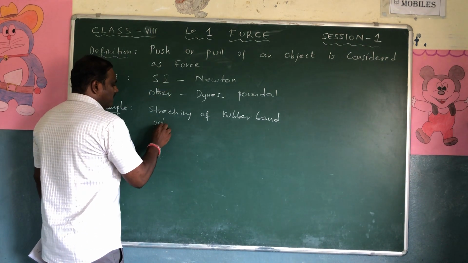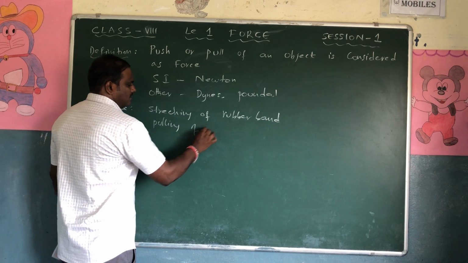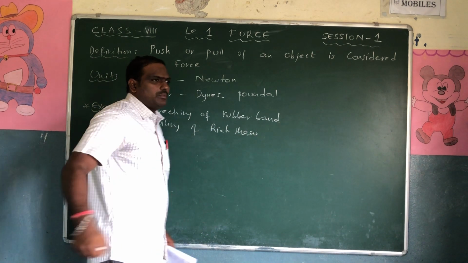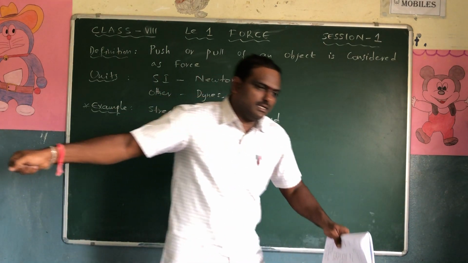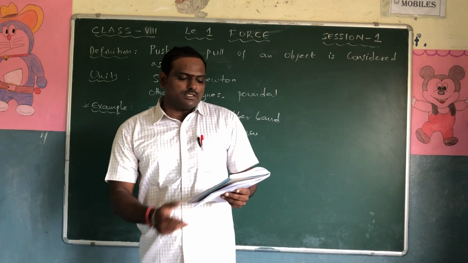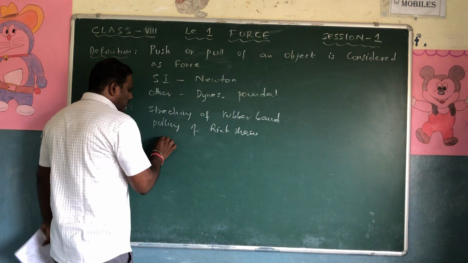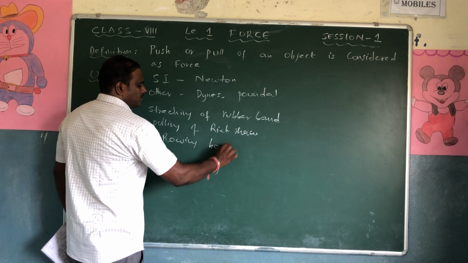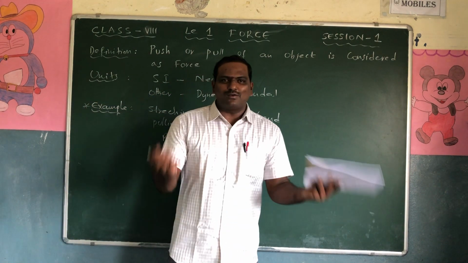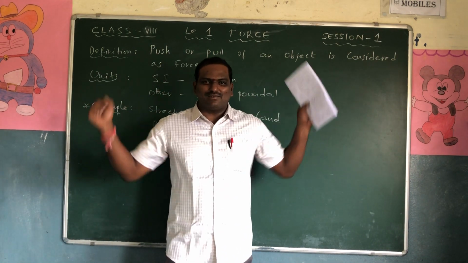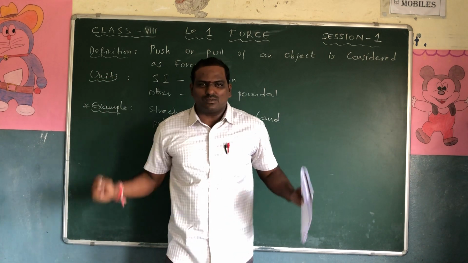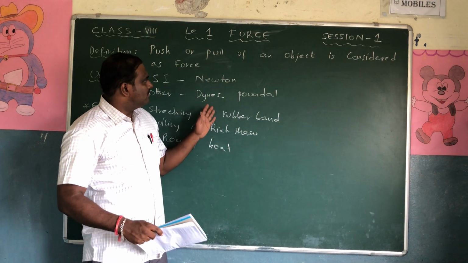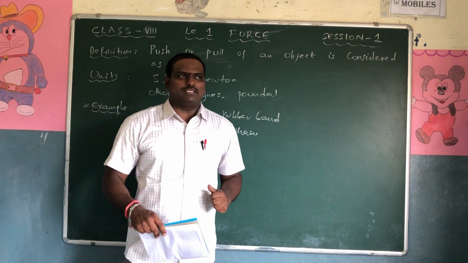Next thing is pulling of a rickshaw. The rickshaw puller has to sit on it and try to pull it. So these are the examples. Next, rowing a boat. Suppose you sit in the boat, will it go? No, it will not go. We have to take the oars and make some action so that it will move. All this comes in the category of force.